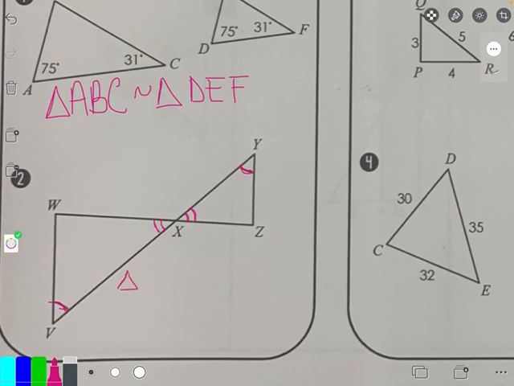So again, I'm going to start by naming the first one. I always start with the left side. So why not VWX? Remember, the first one really doesn't matter, but I have to follow my pattern. So I started with a V with my 1 mark. That was my first one. My second one has no mark, and my third angle has the double mark. So I have to follow that pattern, which means Y would be first because it has 1 mark, Z would be second because it has no mark, X would be last because it has the double mark. Just following that pattern I established in my first triangle naming.